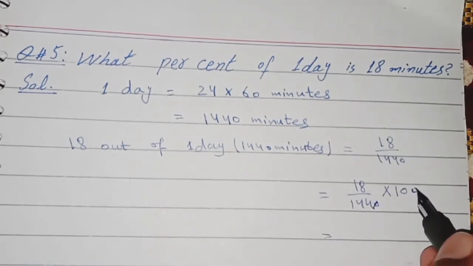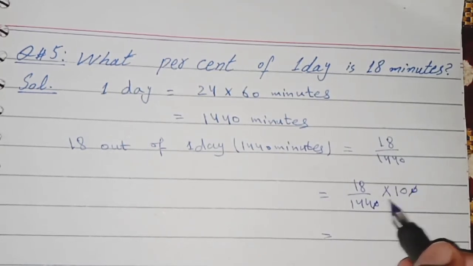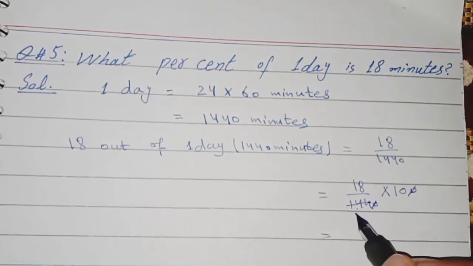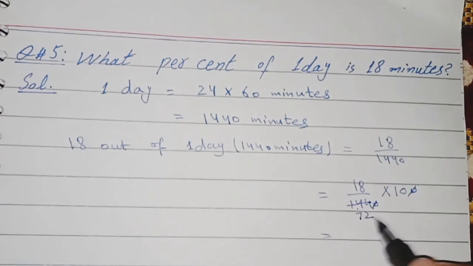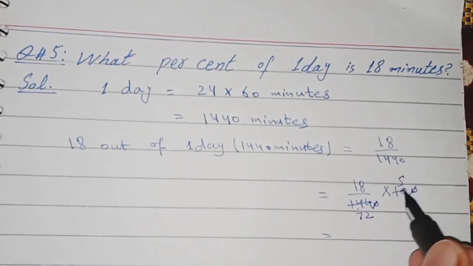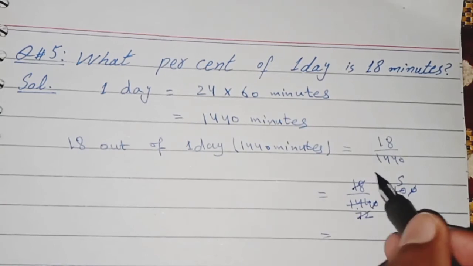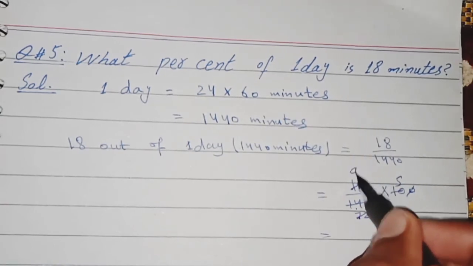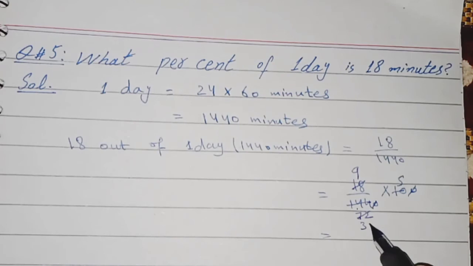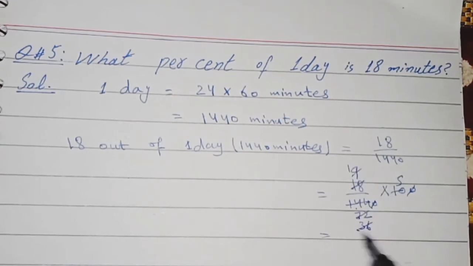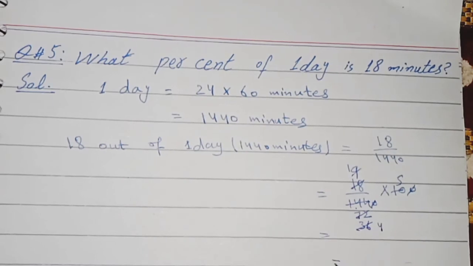This 0 will be divisible by this, and these two are divisible by 2. 2 7 the 14 and 2 2 the 4. 2 5 the 10. These are again dividing as 2 9 the 18, 2 3 the 6 and 2 6 the 12. 9 1 the 9 and 9 4 the 36. So the answer is 5 by 4.